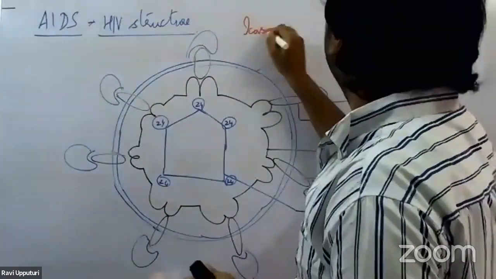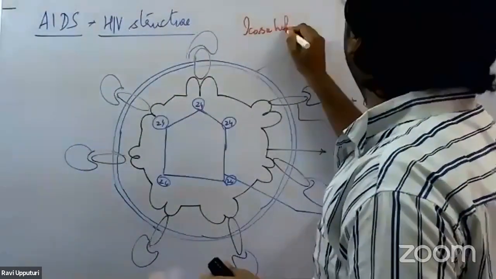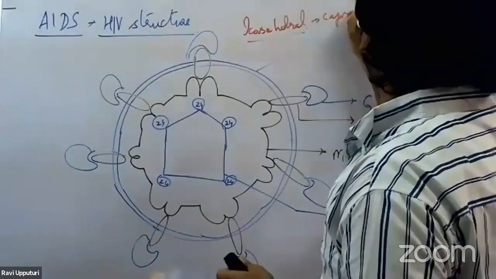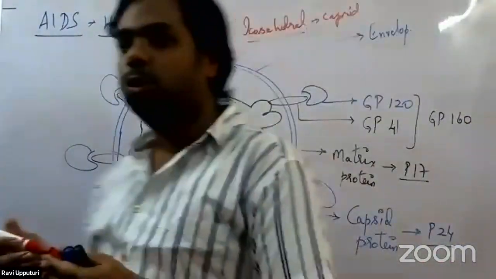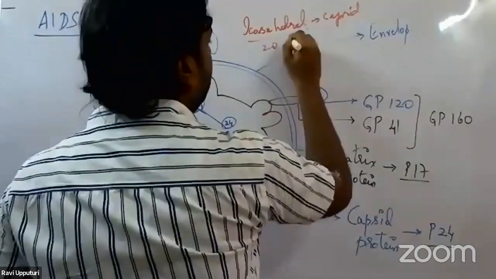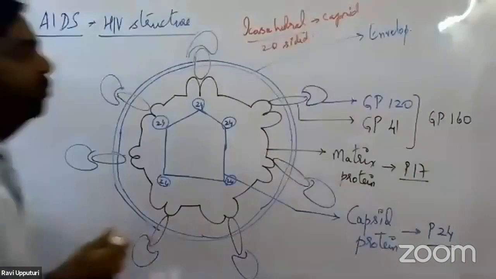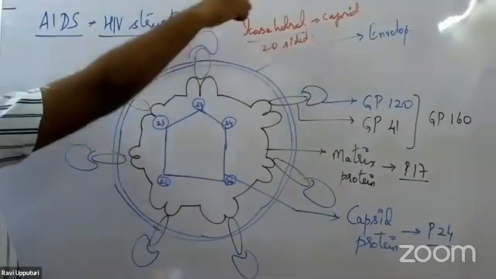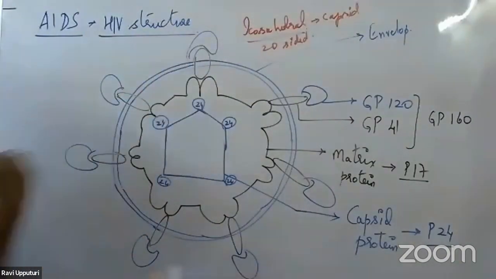The capsid protein structure is said to be icosahedral because it is a 20-sided structure. If we see it under an electron microscope, it appears to take the form of a cone. It is a cone-shaped structure, but actually it has 20 sides.